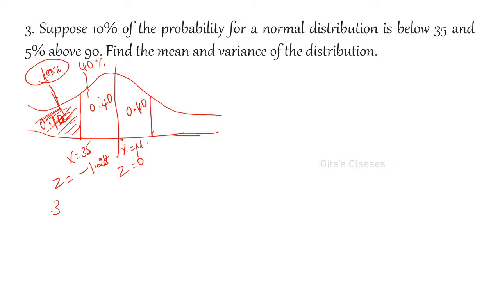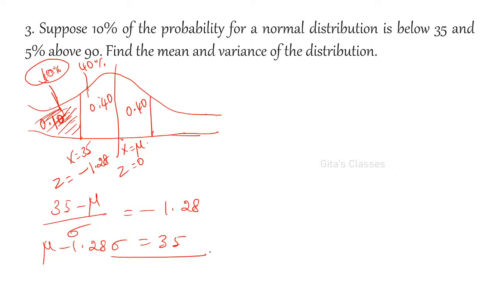So one equation is (35 minus mu) by sigma is minus 1.28. Therefore, mu minus 1.28 sigma is equal to 35. This is equation number 1.